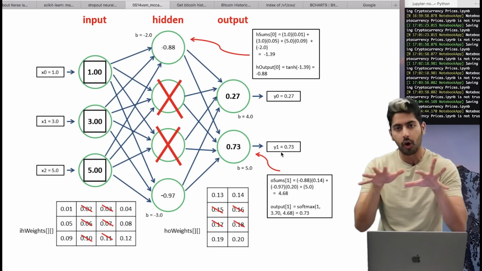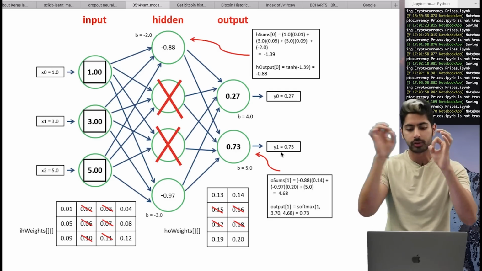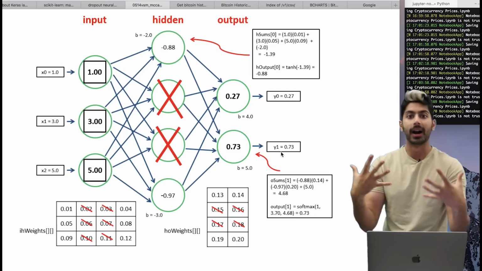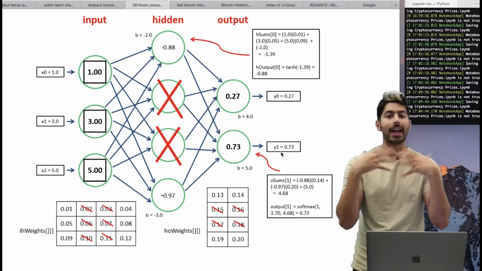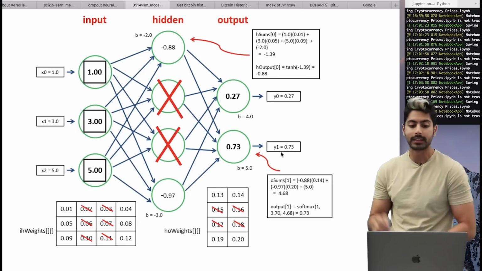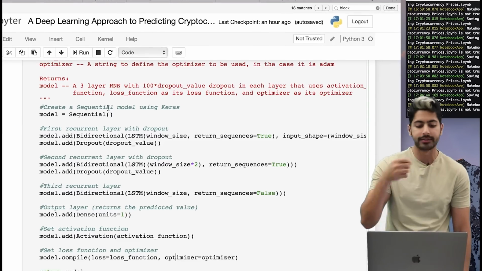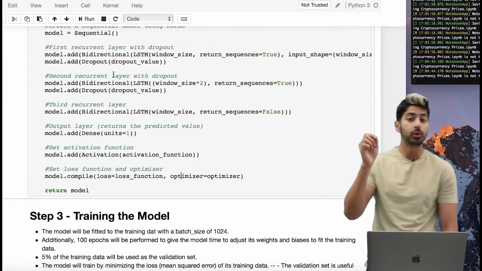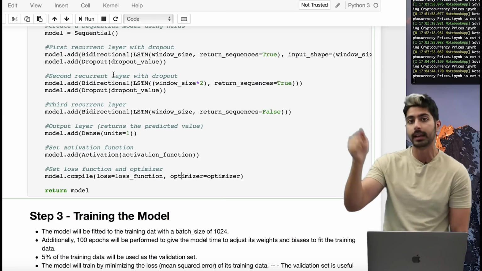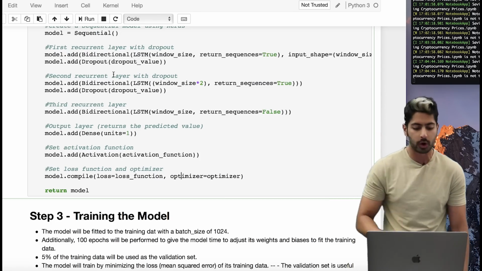And because it's creating all of these new pathways randomly, with these neurons turned on and off, the weights become more robust to more heterogeneous data, which means you could give it new data that's not like the training set, and it would be better able to generalize. So it increases the ability to generalize. That's why we've added dropout here. And we can tune dropout, like we could say 20%, 30%, 40%. It's one of those things where you just have to trial and error it and see what works best.